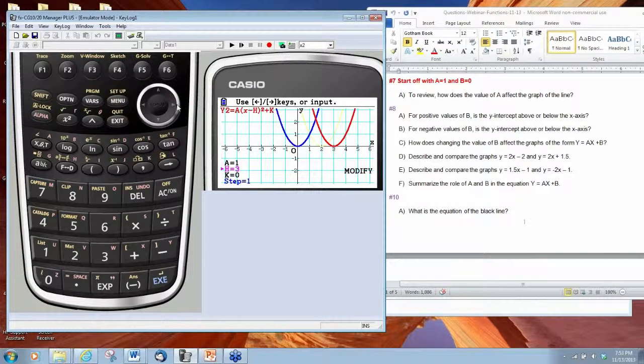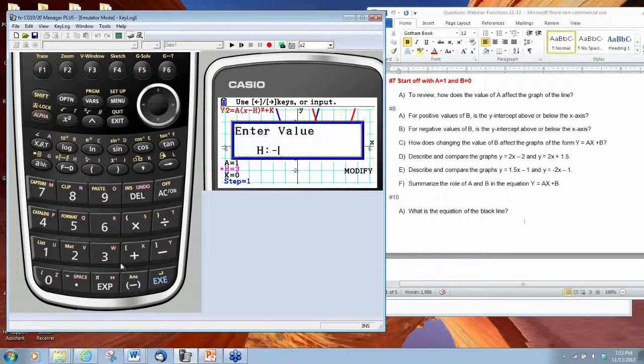So with a quadratic function, like with an absolute value function, the value of H has the same effect. We can always manipulate a graph when we have a general equation, x minus some number squared. That number we are subtracting is going to tell us how much we are moving to the right or to the left.